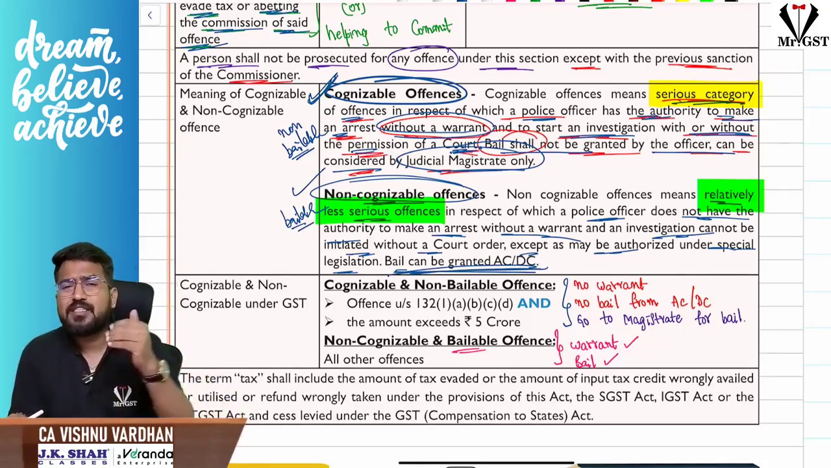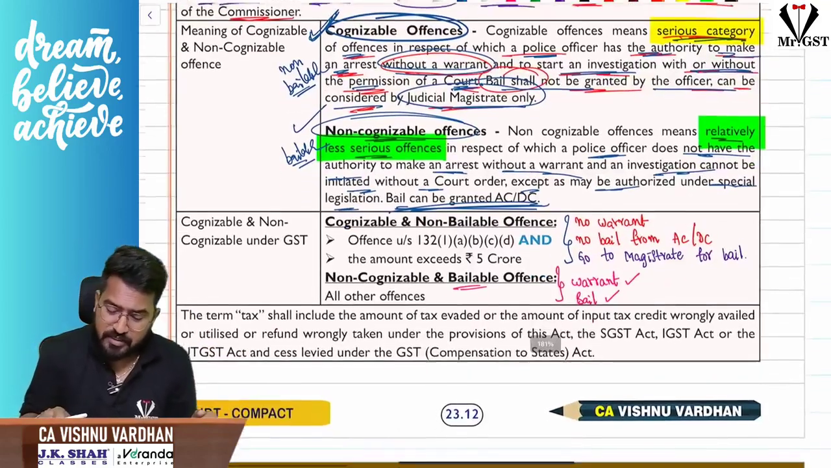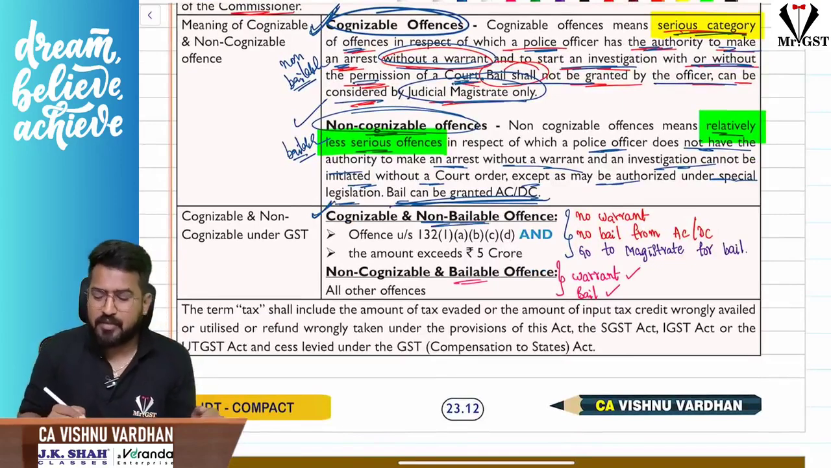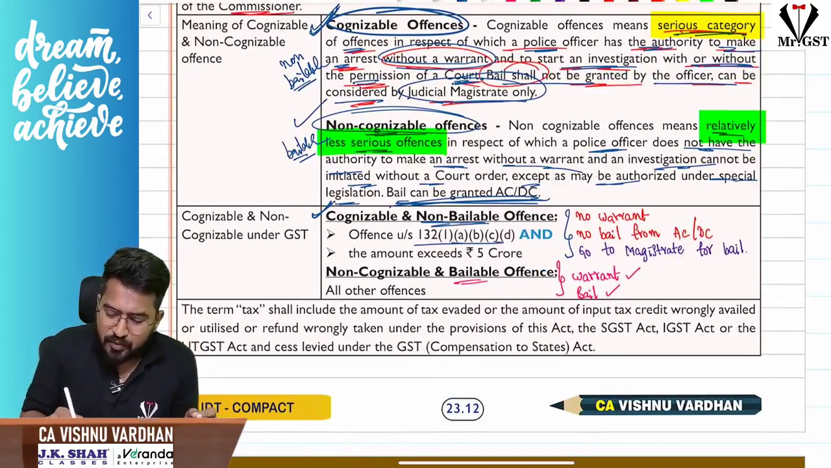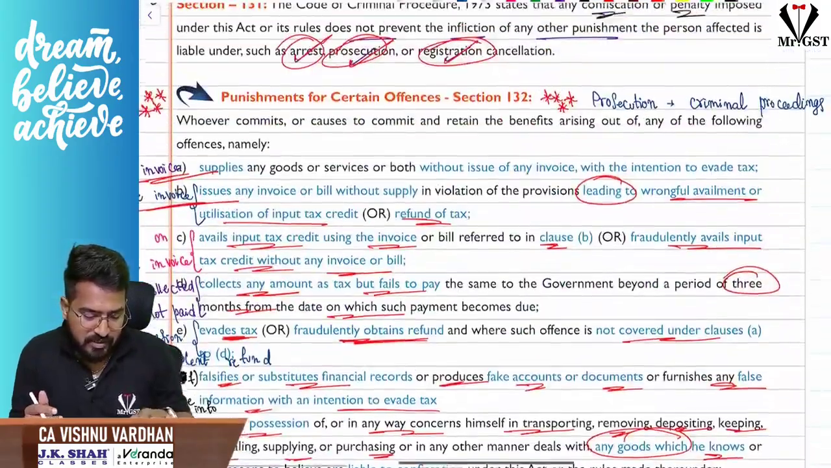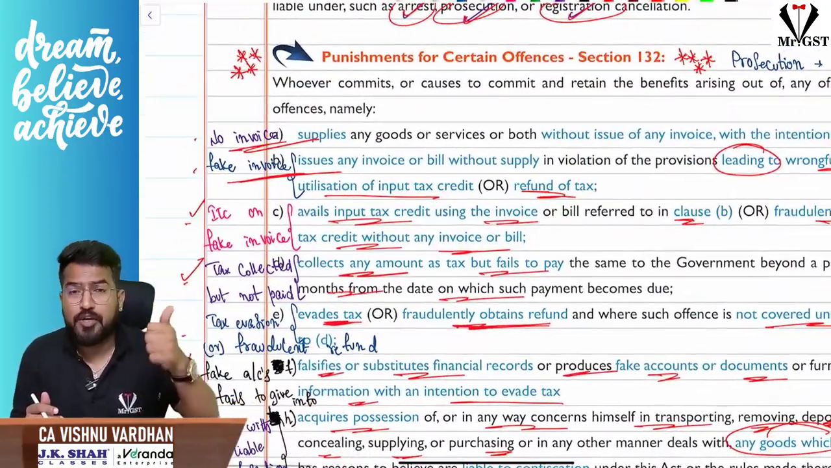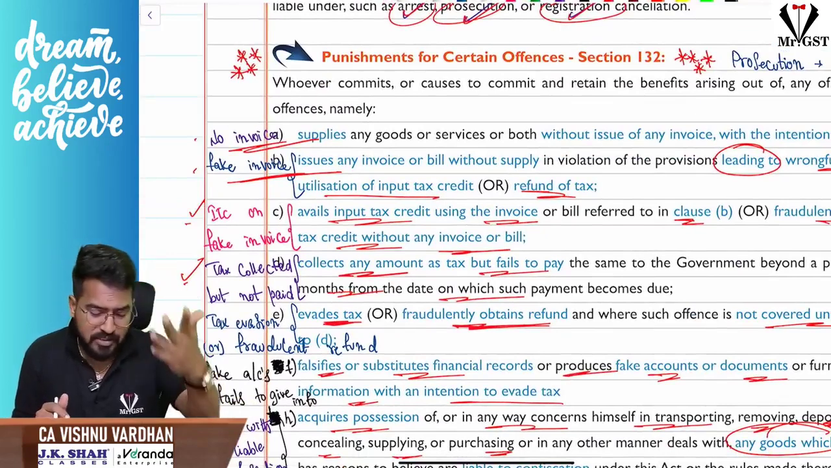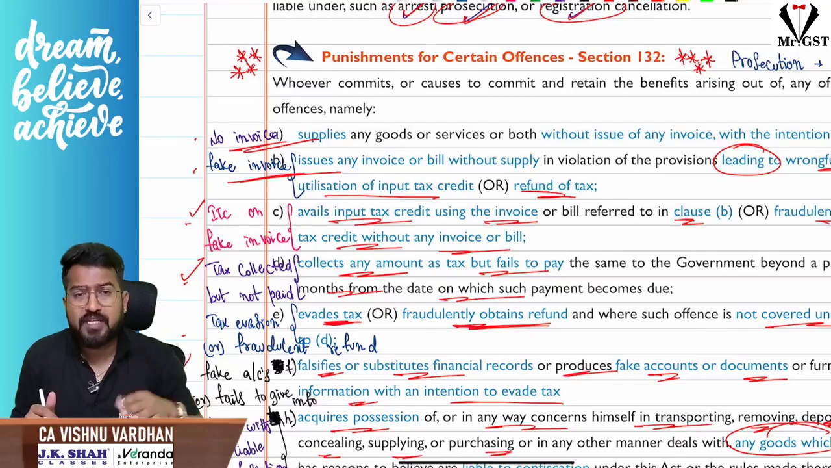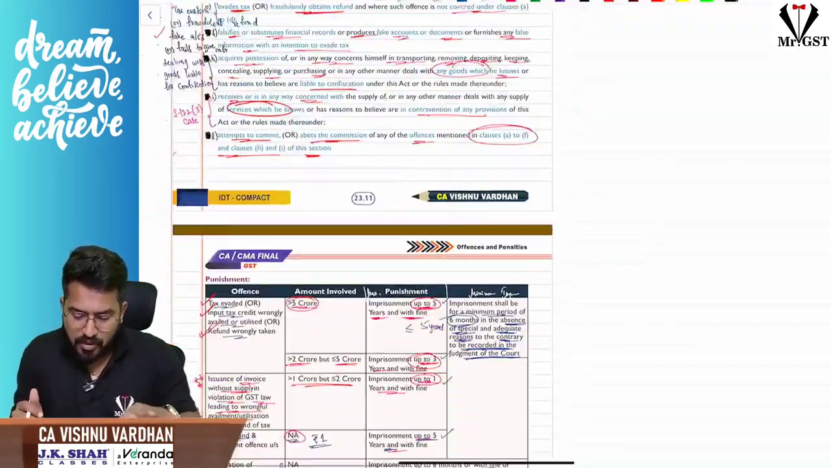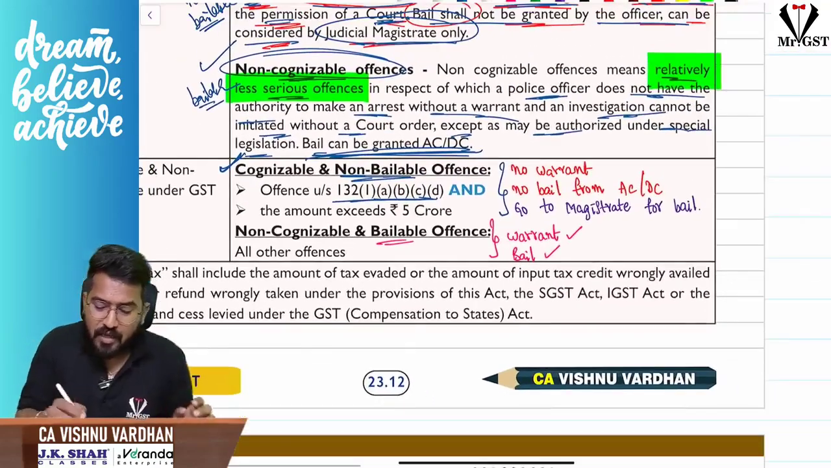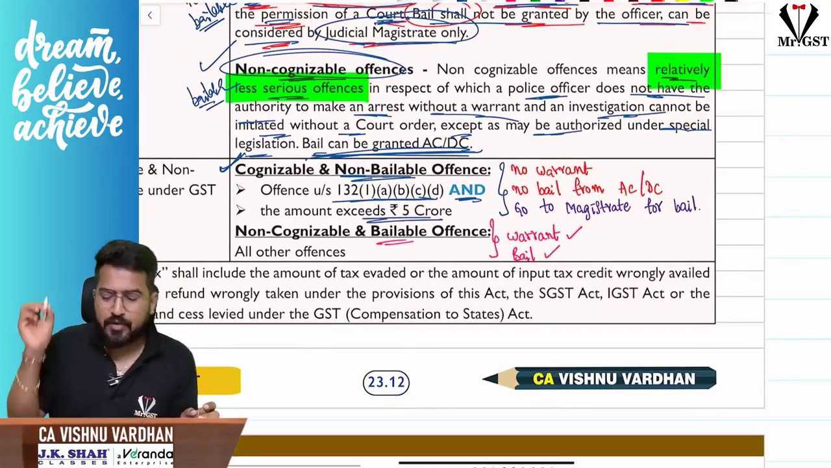Okay, sir, in GST, what is cognizable, what is non-cognizable, sir? Sir, in GST, if you see, what is cognizable and non-bailable? Sir, offenses under section 132 (1) A, B, C, D. So all these first four cases are there, no, A, B, C, D. That is nothing but no invoice, fake invoice, ITC on fake invoices, and tax collected but not paid within 3 months. Okay, these four things. These four things are cognizable, non-bailable only when the amount exceeds 5 crores.